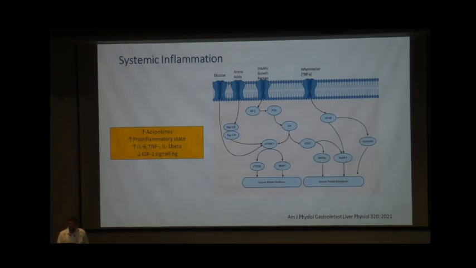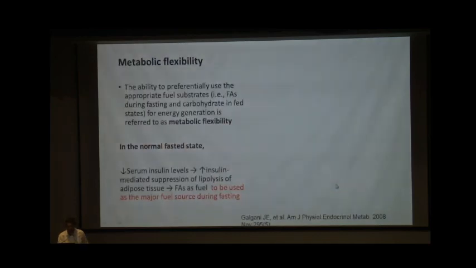Then there is a role of systemic inflammation also. Insulin or growth factor, via IGF-1 and PI3K and AKT, activates the mTOR pathway, resulting in protein synthesis by inhibition of FOXO. But with systemic inflammation, there are increased adipokines, decreased IGF-1 signaling, and increased IL-6 and TNF-alpha, which start stimulating or activating the FOXO mechanism, leading to protein breakdown. This also brings us to another concept of metabolic flexibility or inflexibility. What is metabolic flexibility?